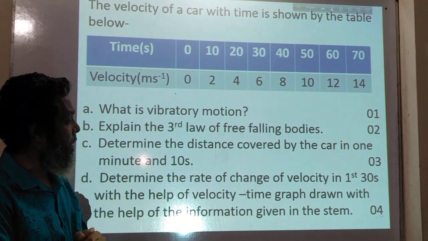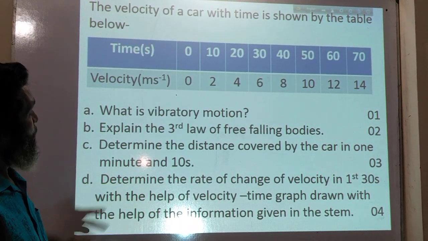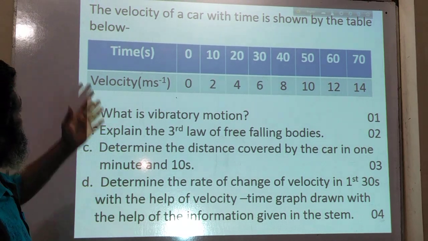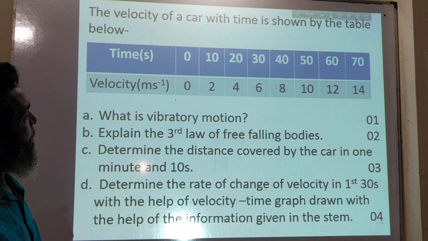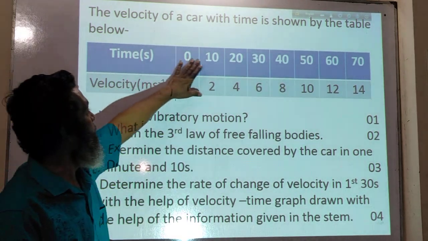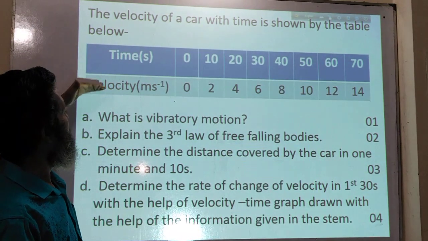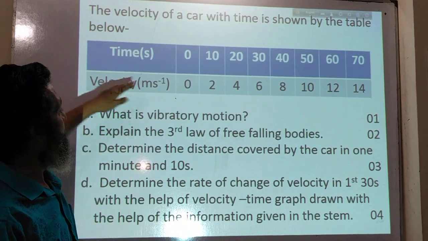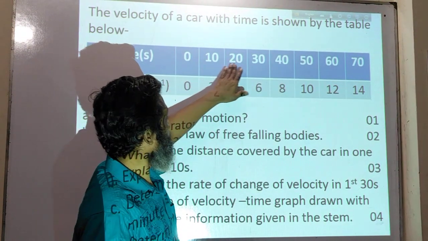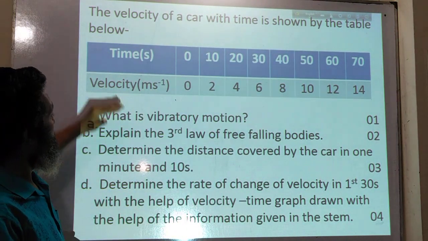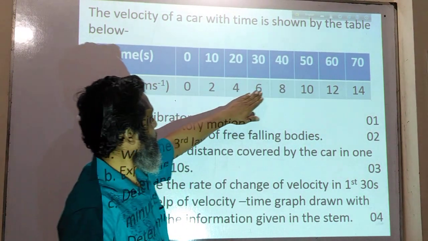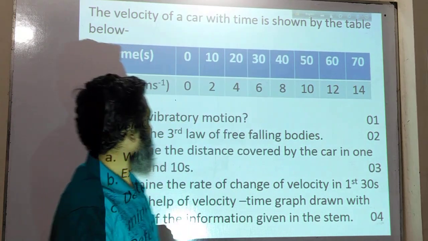Now there is homework for you. You will solve the homework at home. The velocity of a car with time is shown by the table below. Here is the table. Time in second, velocity in meter per second. Time 0, 10, 20, 30, 40, 50, 60 and 70 second, velocity 0, 2, 4, 6, 8, 10, 12 and 14.